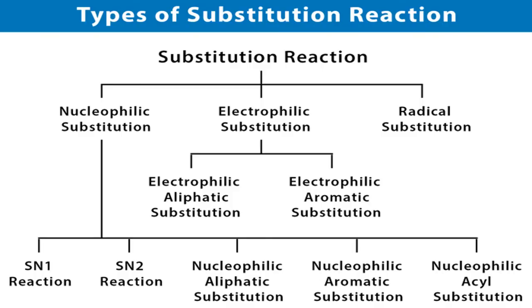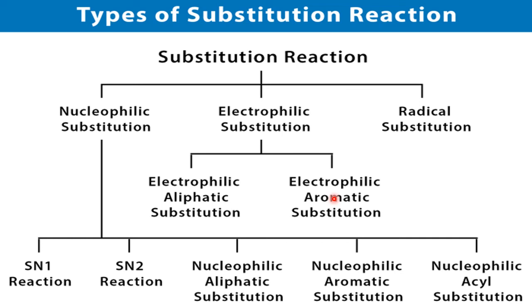Okay. Now this is a chart regarding what? Regarding the different types of substitution reactions. So mainly we have three for the 11th and the 12th: nucleophilic substitution, electrophilic substitution, radical substitution. This we learned in the 11th class. Methane with Cl2. So H will go, Cl will come, which goes via free radical mechanism. So they come under the category of radical substitution, and we are going to learn both nucleophilic and electrophilic in 12th class also. In the electrophilic, again there are two types: electrophilic aliphatic substitution and electrophilic aromatic substitution.